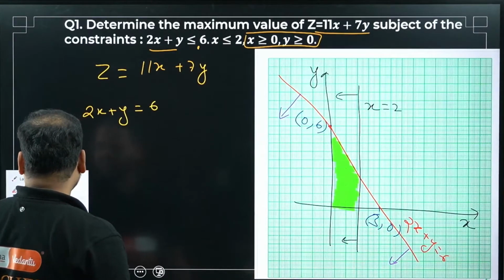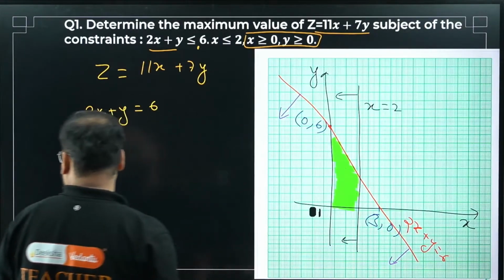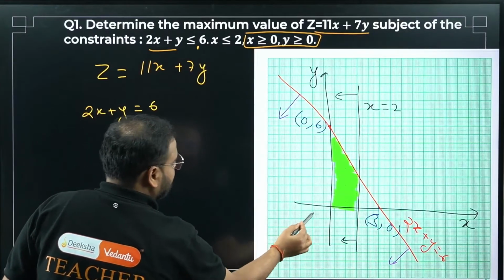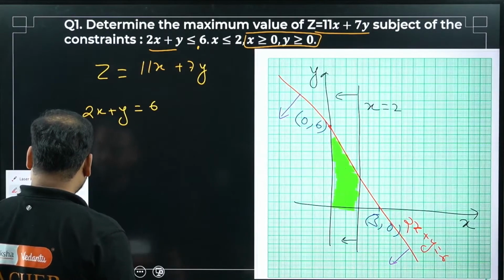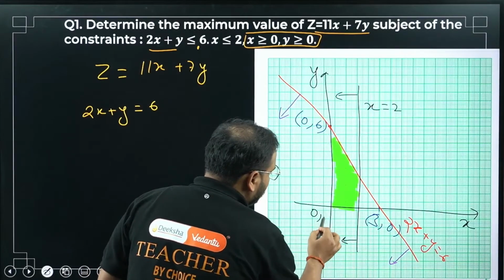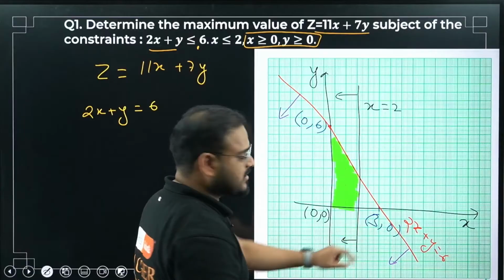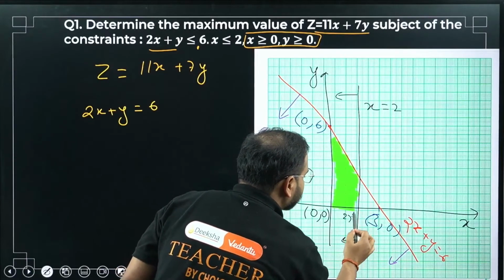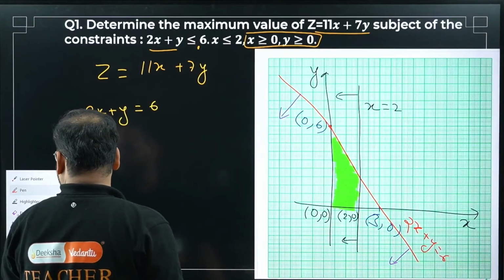So what are my coordinate points? My common coordinate points are 0, 0, the origin. Over here I have 0, 6. What's the coordinate point here, sir? 2, 0, sir. Correct? Correct.